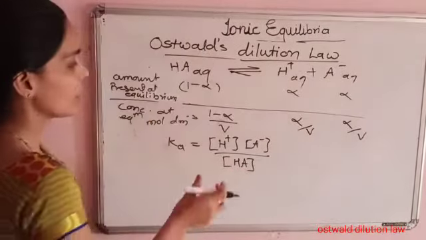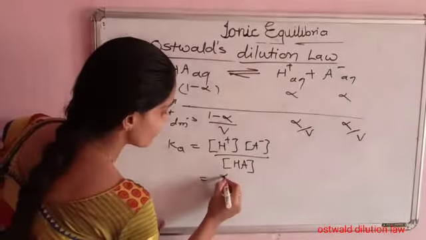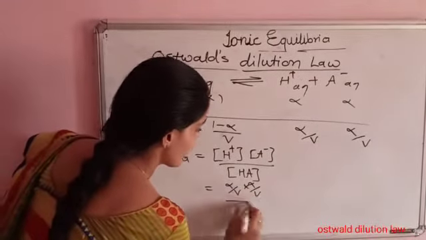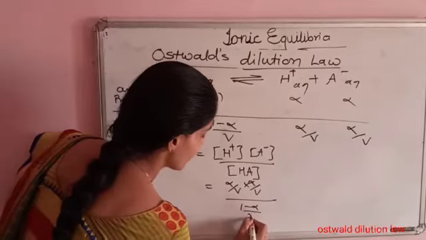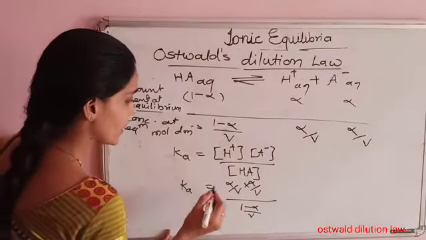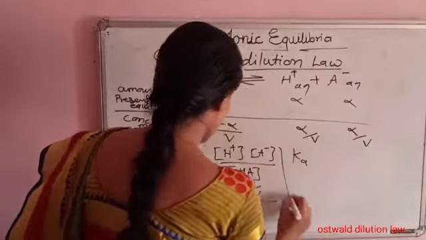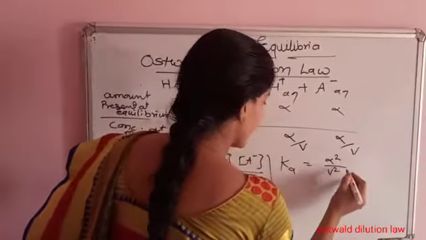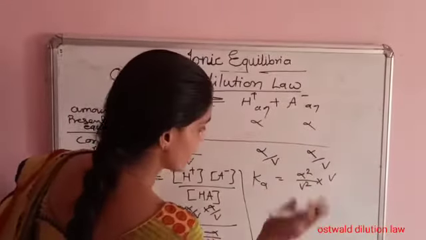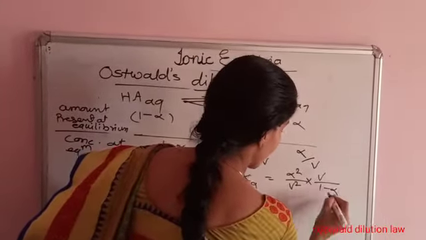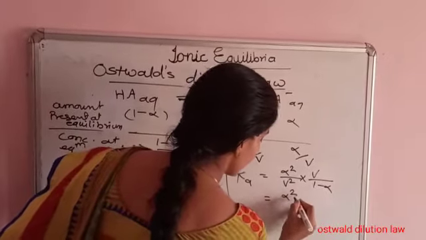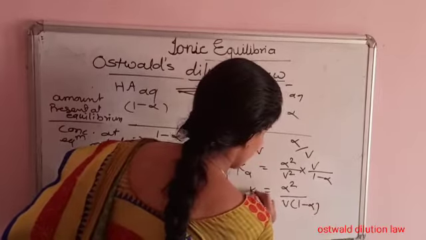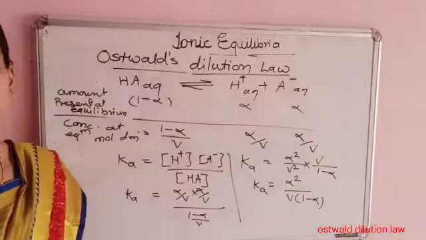Put the value of the concentrations, alpha divided by V into alpha divided by V, over 1 minus alpha divided by V, for Ka. Solving this, Ka is equal to alpha square divided by V square into V, that is, alpha square divided by V into 1 minus alpha is equal to Ka.